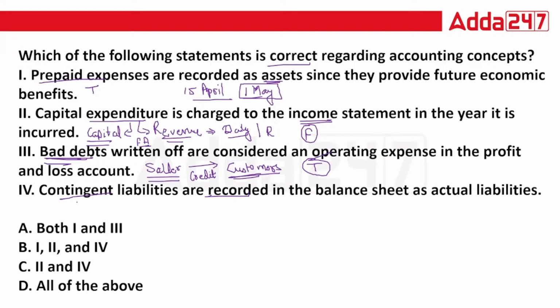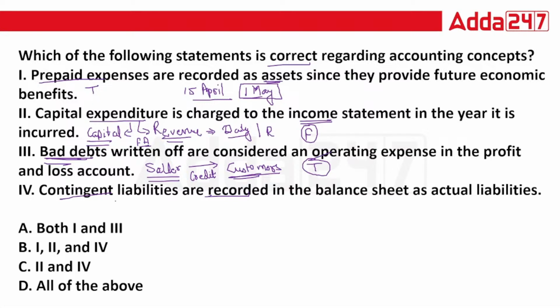Now, contingent liabilities, these are possible kind of events. You are not 100% sure. In this, you don't know the exact amount that you need to pay, though you know the obligation is there. You know that there is an obligation, like a court case.